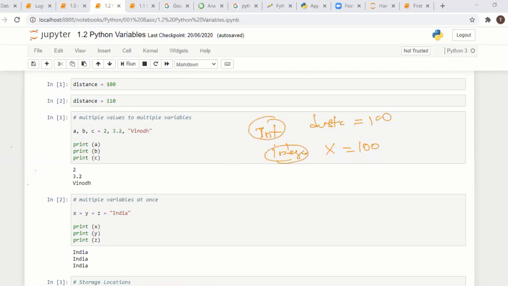But in Python, you don't need to specify the type, because based on the value, the type will be assigned itself. Here 100 is an integer, so the distance type is integer.